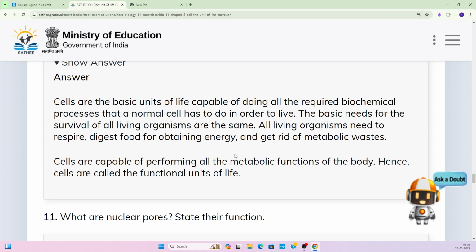Whether it is a plant cell, an animal cell, a unicellular organism or a multicellular organism, the basic requirements of all living organisms are the same.